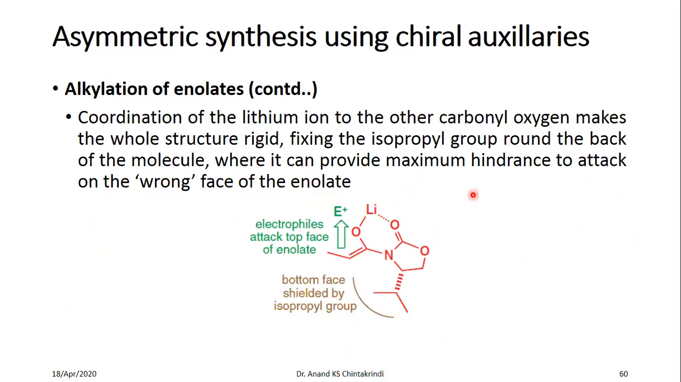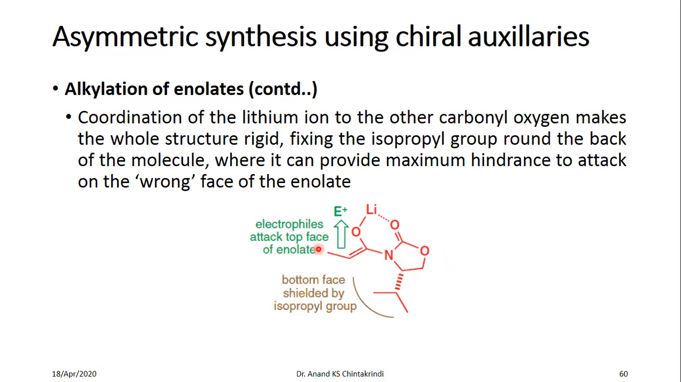Now this coordination with the metal, as in the earlier example where we have seen aluminum as the complexing metal. In this case, it is lithium, and again this entire thing is a planar structure, or almost planar. When I say planar, it is almost planar. The next, this is quite a strained and rigid structure, fixing the isopropyl group at the back of the molecule. So the electrophile can only attack the top face of the enolate, as in the first case